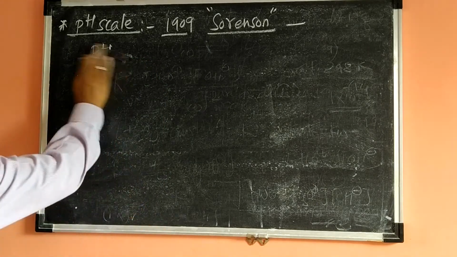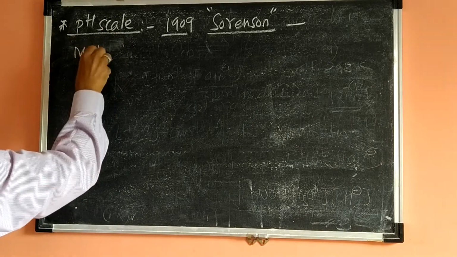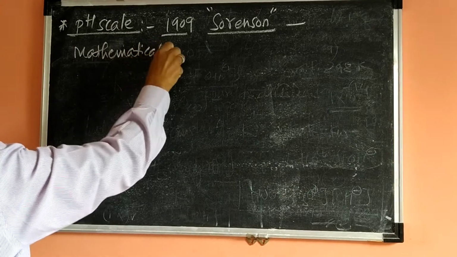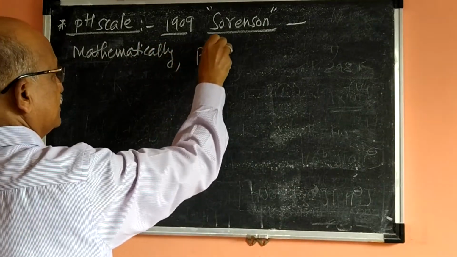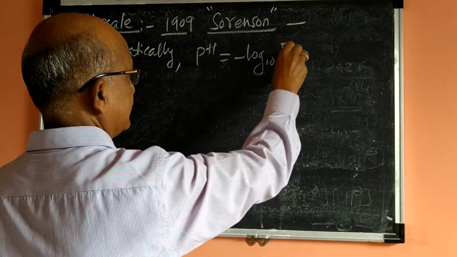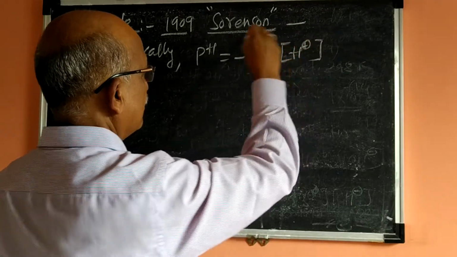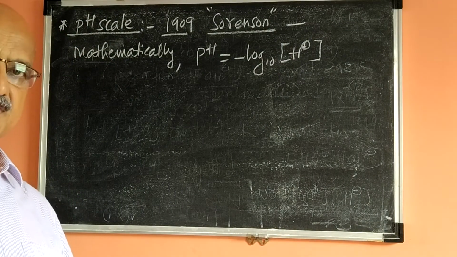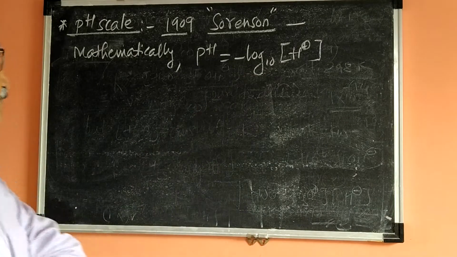And mathematically, pH is equal to minus log to the base 10 of the H ion concentration. pH means power of hydrogen ion concentration, given mathematically by this formula.